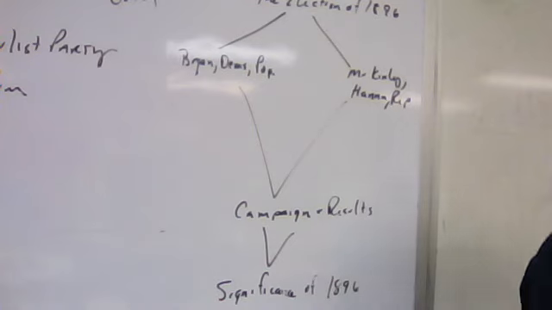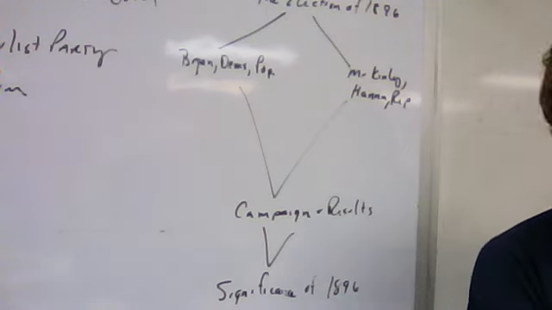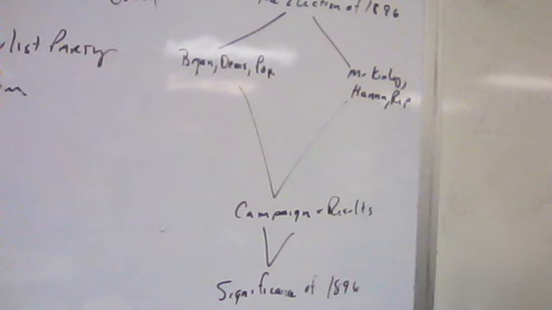No longer are election victories going to be won on the farm, but they're going to be won in the cities. And the last thing that's significant about the 1896 election is that William McKinley, who wins, is going to emerge as the first modern president, an active leader who takes the United States from being a relatively isolated country to becoming a major player in international affairs.